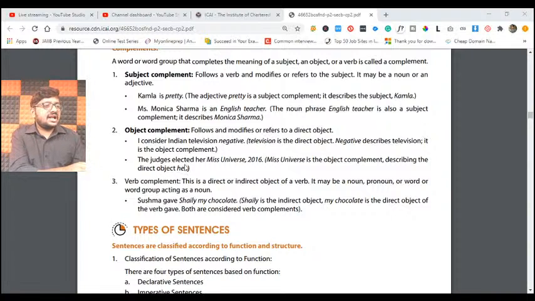For example, the judge elected her Miss Universe 2016. So what are we trying to do here? Her is one single person, the direct object. And what happened? She was elected as Miss Universe. So obviously Miss Universe is a complement. Understand that we are attributing it to the particular girl.